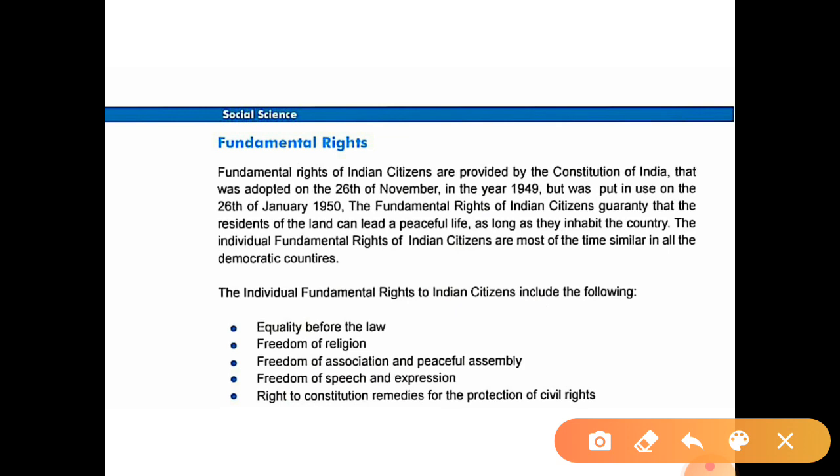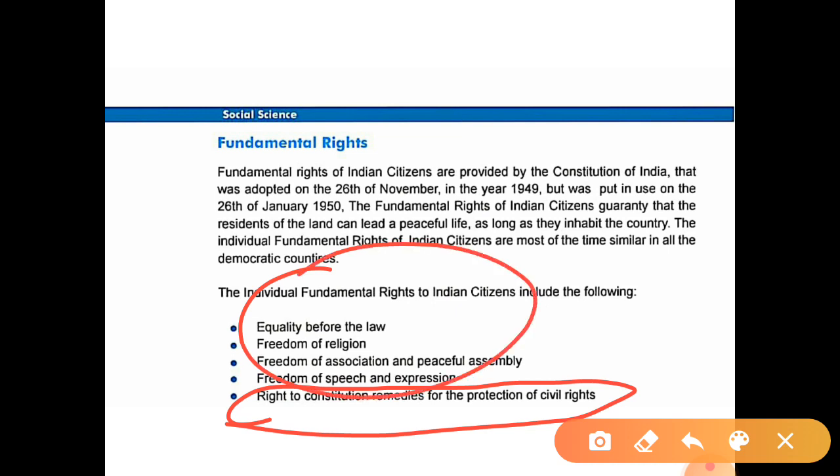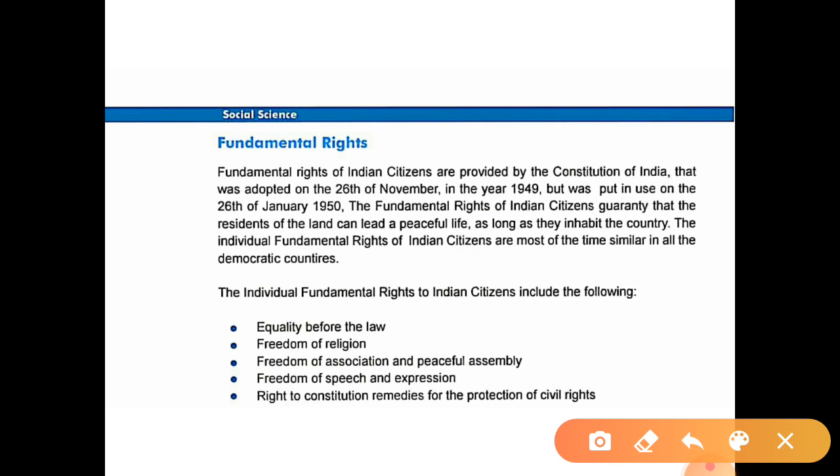This right will protect the people when the above mentioned rights are taken from them. For example, if anyone is forced to follow a religion.